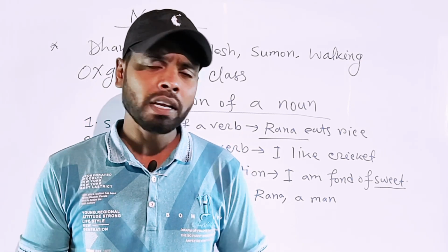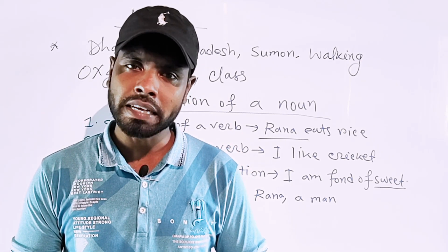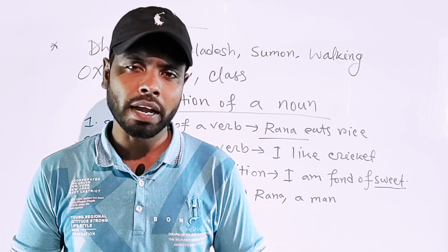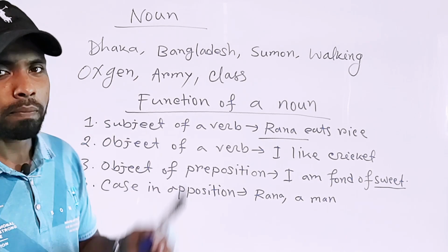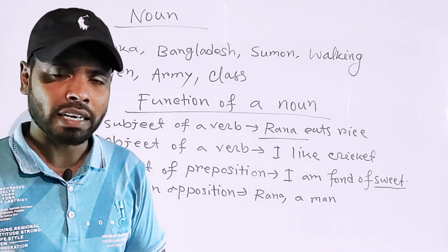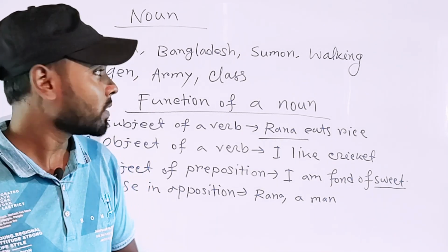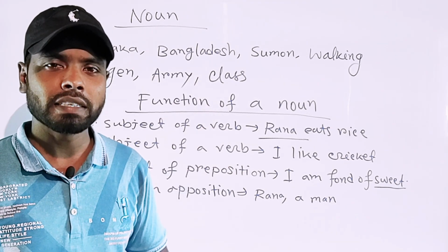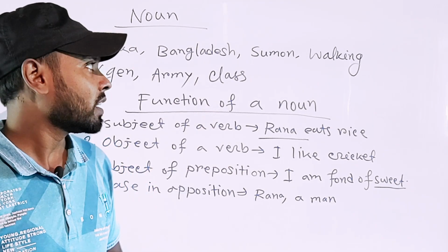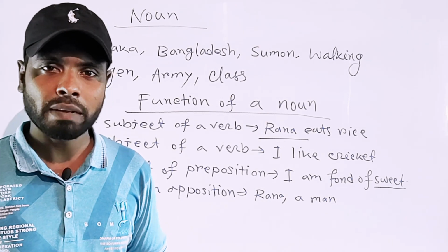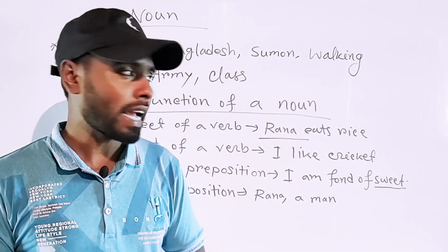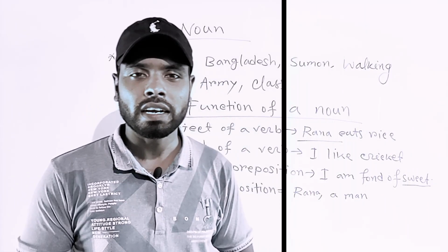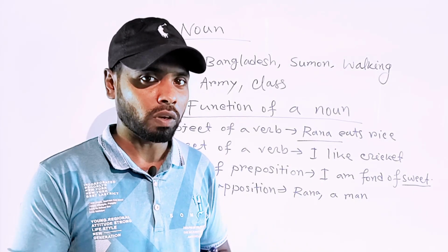The name may be a person's name, a place name, a thing's name, a substance name and an action name. For example, Dhaka. We know that Dhaka is the name of a city. Bangladesh. Bangladesh is the name of a country. Sumon. Sumon is the name of a person. Walking. Walking is the name of an action. All these examples are names, that is, nouns.